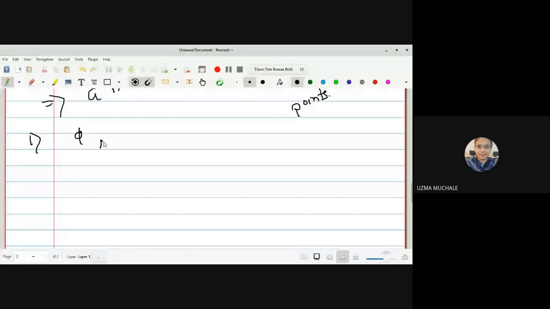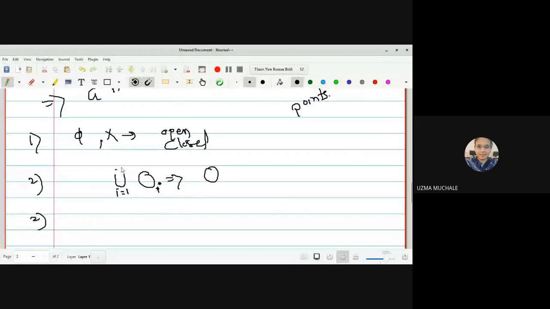Phi and X are always open and closed sets, and the first property of the metric space is: arbitrary union of open sets is an open set. Let me denote the open sets as U, sorry, O. Arbitrary union of open sets is what? Again an open set, or we can denote it as O_i. The resultant is again an open set, where i runs from 1 to infinity, as we say that it is an arbitrary union.